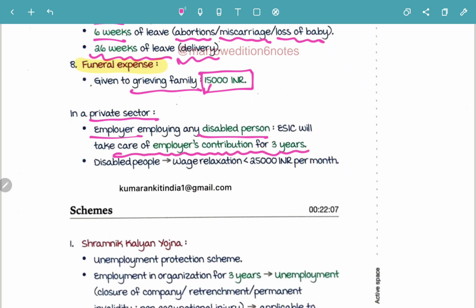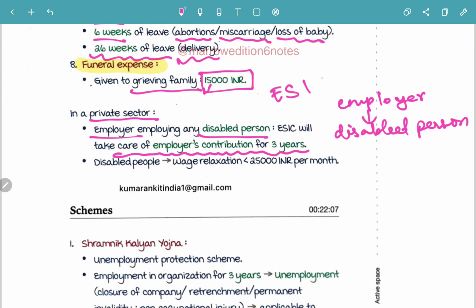Very important. To whom will the benefit be? The ESI corporation will be benefiting the employer for a period of 3 years, taking care of the employer's contribution for the disabled person.